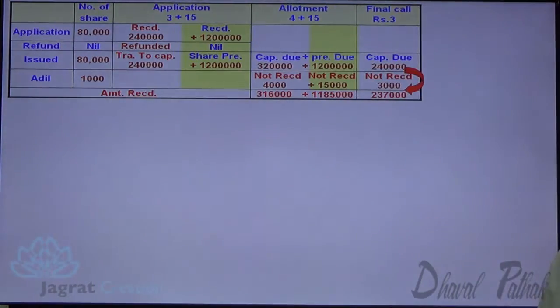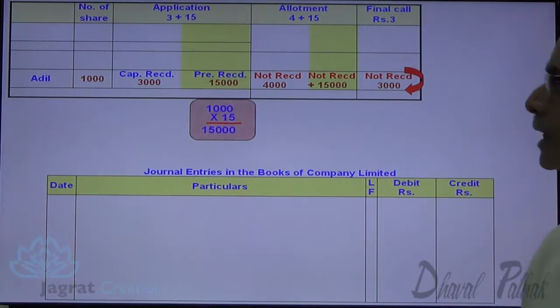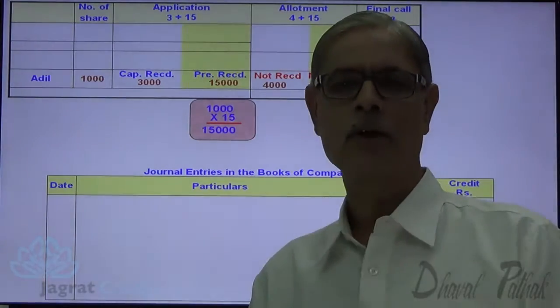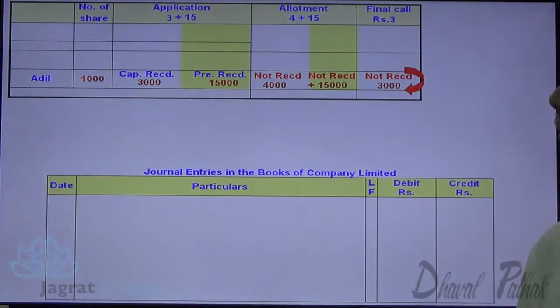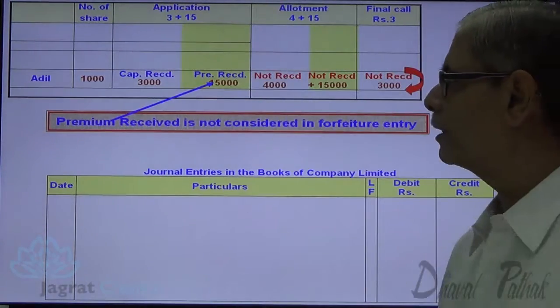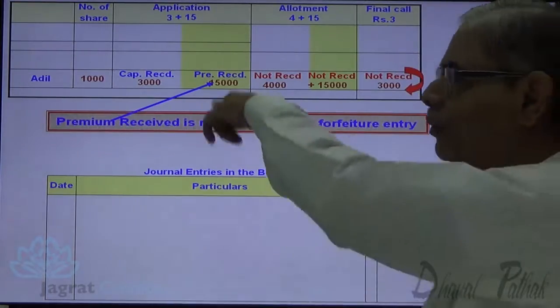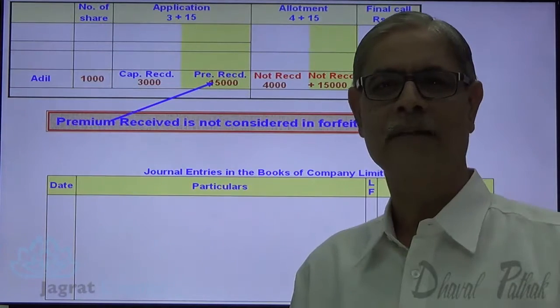Now I want to write down the forfeiture entry. For that I work out the capital received on forfeited shares. This is the premium received on forfeited shares. If the premium has already been received on shares forfeited, it has no role to play in share forfeiture entry. Premium received is not considered in forfeiture entry, so let me remove it. I can remove it here on the screen, but you have to remove that from your mind that it is not considered in forfeiture entry.